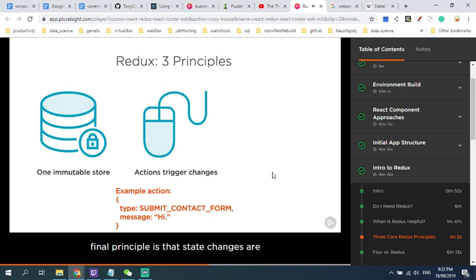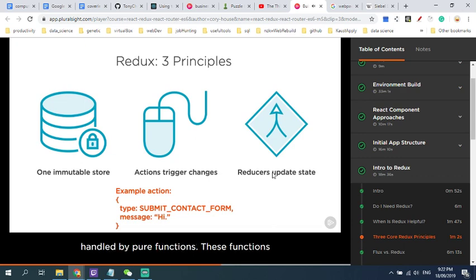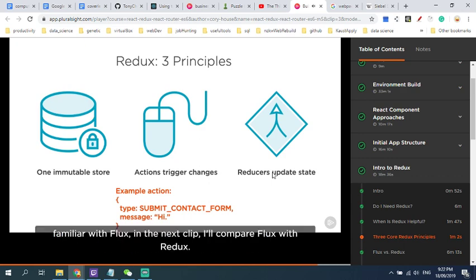The final principle is that state changes are handled by pure functions. These functions are called reducers. That sounds complicated, but it's not. In Redux, a reducer is just a function that accepts the current state and an action, and it returns a new state. To help provide a kickstart for those who are already familiar with Flux, in the next clip, I'll compare Flux with Redux.